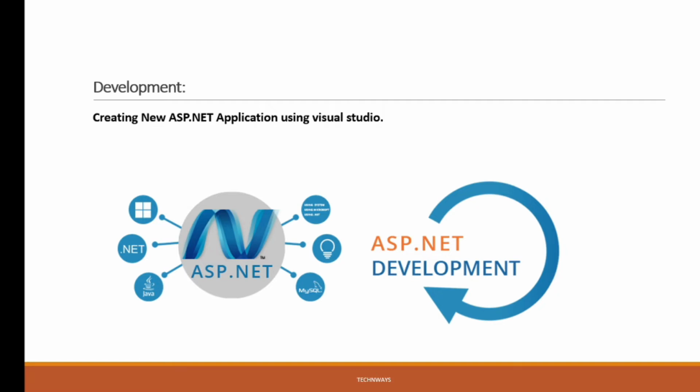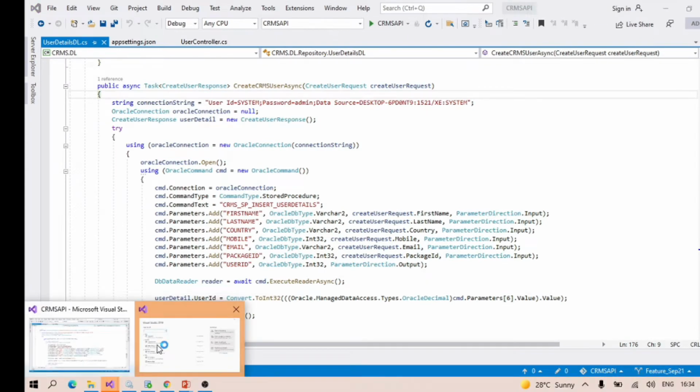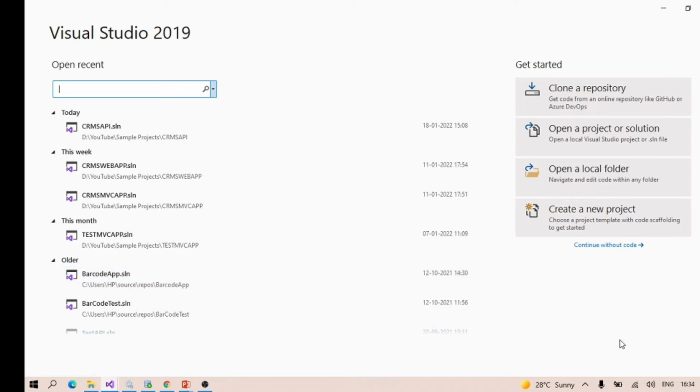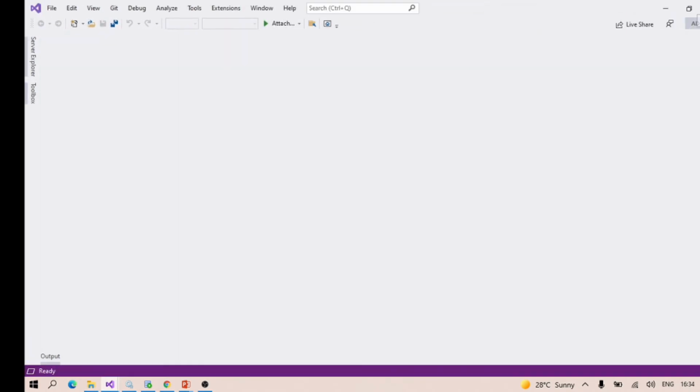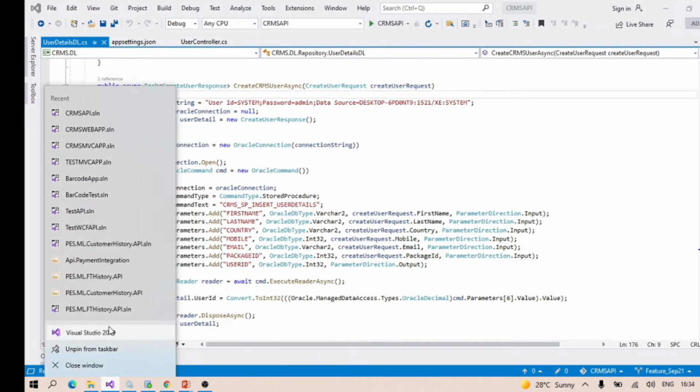Earlier, ASP.NET only used the .NET Framework, but now .NET Core has been introduced, which provides tons of new features to .NET technologies like C# and ASP.NET. So let's see how we can create a new application. We need to continue without, because I was supposing we need to connect with git or TFS.